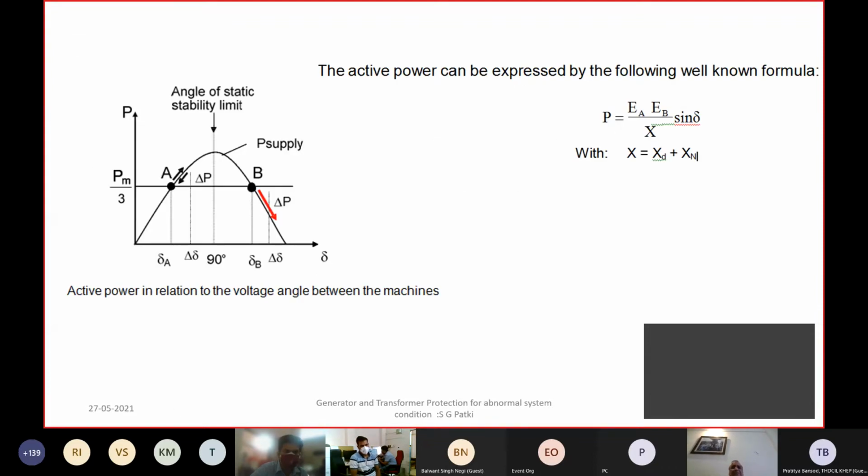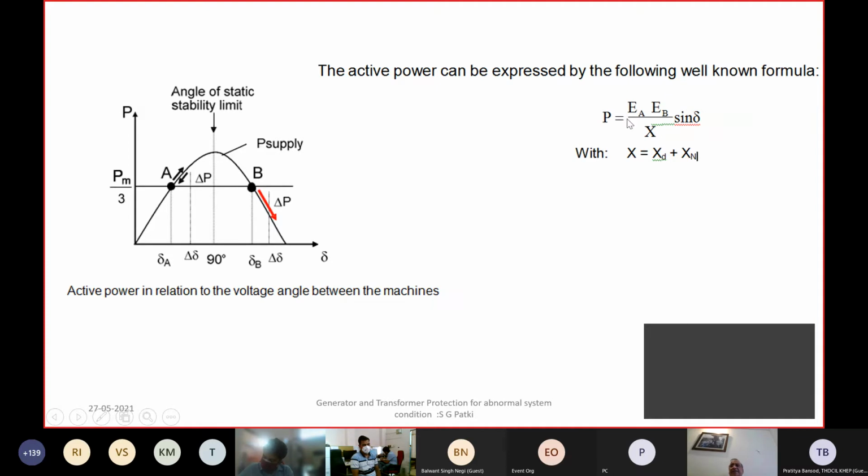Why does this power swing take place? It is normally explained by this power equation, which is between any two ends of the system, between terminal A and B, the power flow is defined by EA, EB, the impedance between the two terminals, and the sine delta. Delta is the angular difference between EA and EB. So you can see this EA and EB.